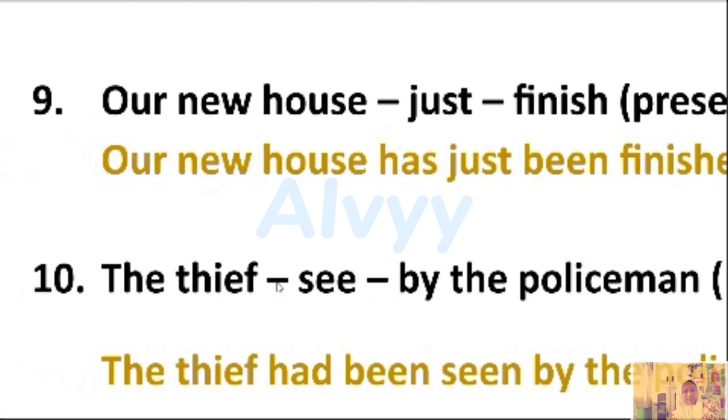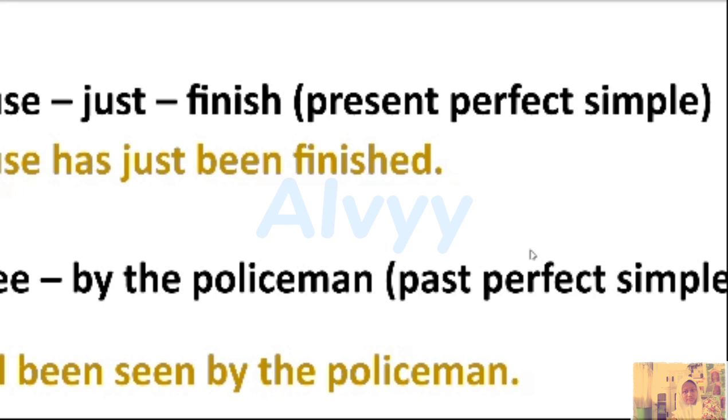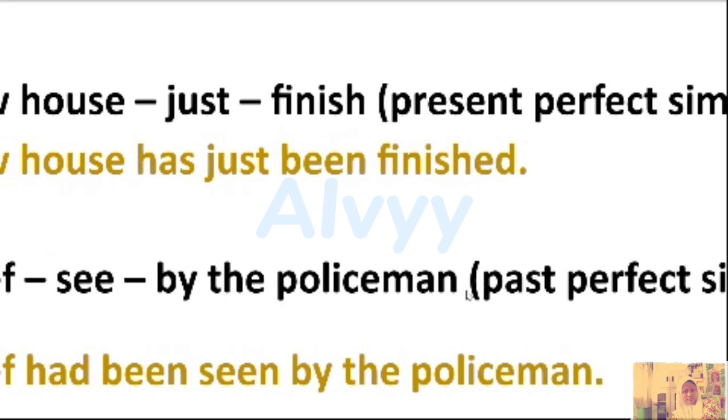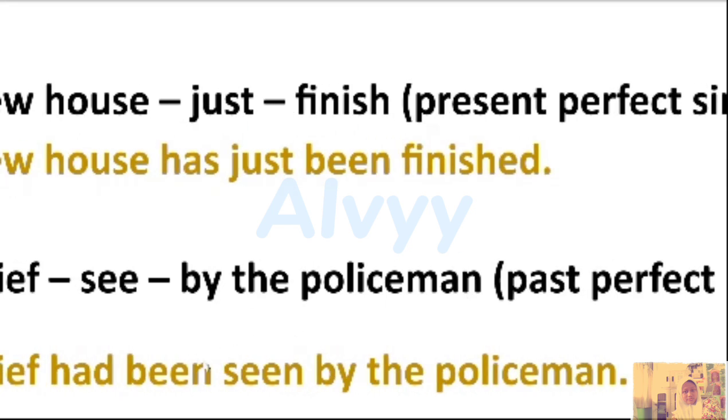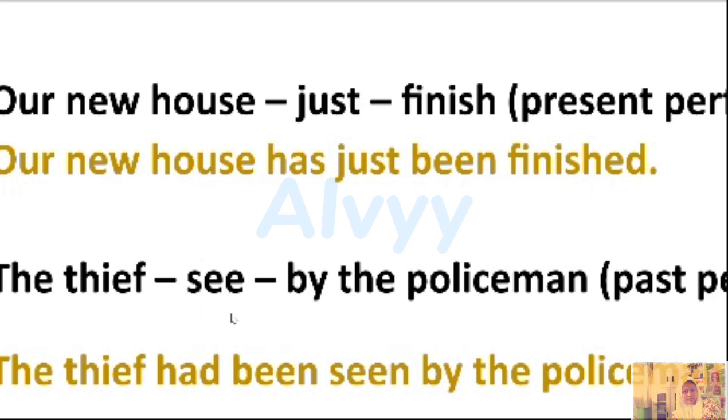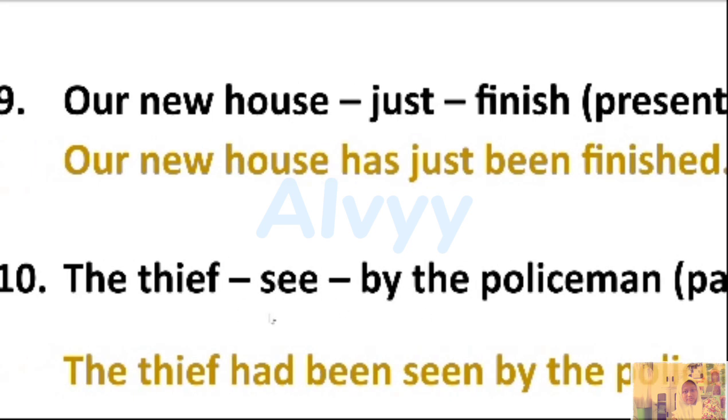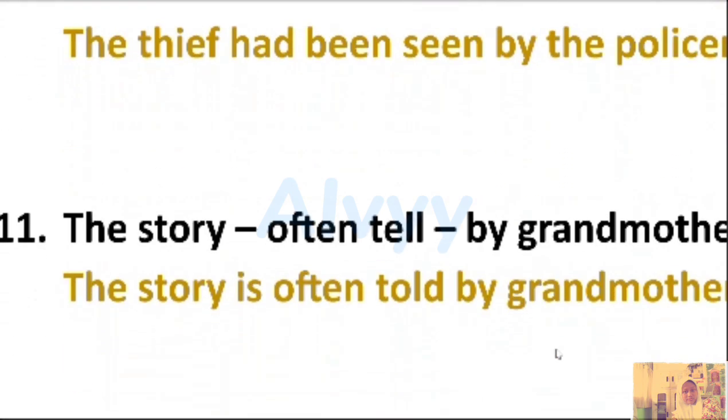Number 10. The thief see by the policeman. We change it into past perfect simple. Past perfect, so we're going to use had been, and then see becomes seen. The verb 1 becomes the verb 3. The thief had been seen by the policeman.